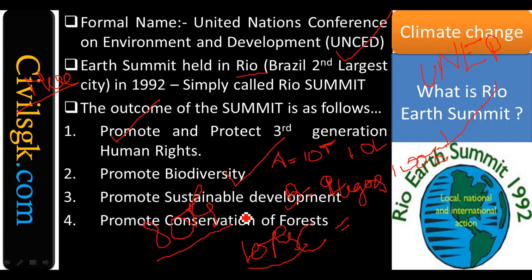Promote conservation of forest, and you need to conserve the forest also. When you conserve the forest, you are indicating that you are protecting the other 3 also. Reverse climate change. You will be able to find there is connectivity among all 5 points. I'll try to explain so you will be able to understand. These 5 points are interlinked.